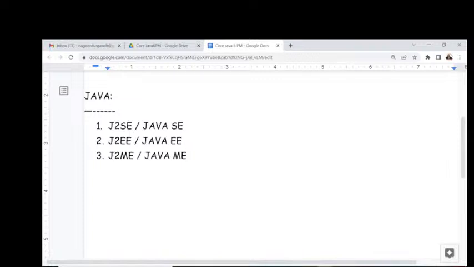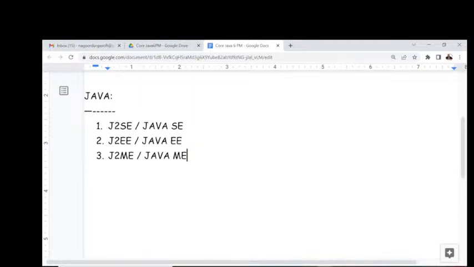So overall, Java is available in three parts. What are the three parts? J2SE or Java SE, J2EE or Java EE, and J2ME or Java ME. In the form of these three parts only, Java exists. This is the right classification provided by Sun Microsystems, which is not provided by Ameerpet institutes.